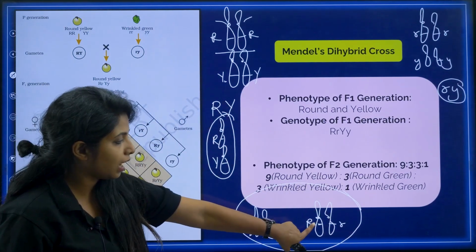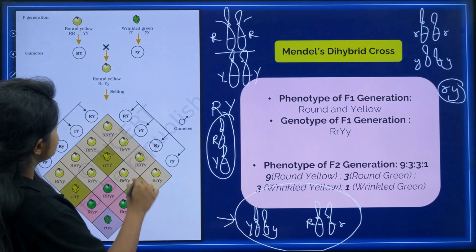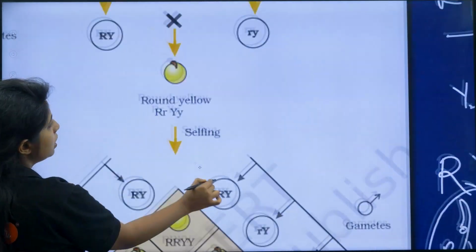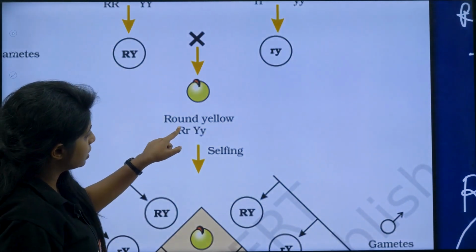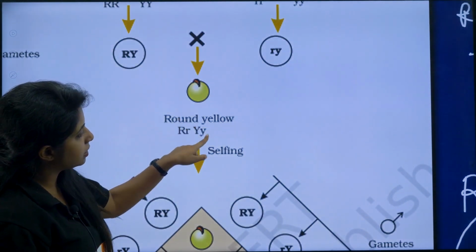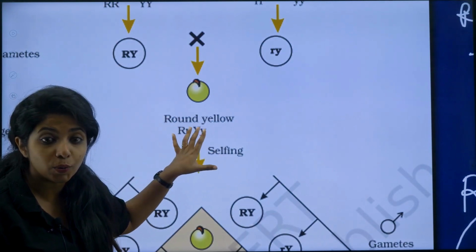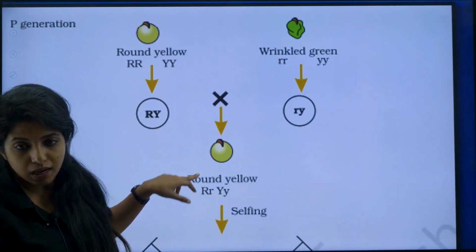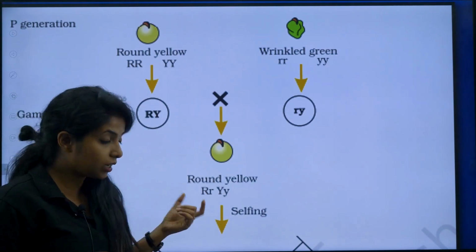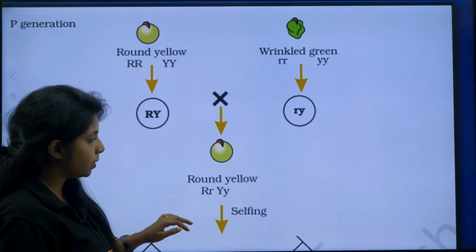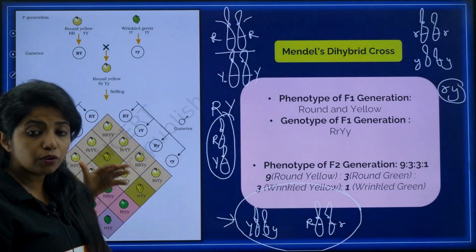So can I just write capital R, small r, capital Y, small y? The progenies that will be produced, my dear children, don't you think it will be capital R, small r, capital Y, small y? Yes. So since capital R is there, it will be round, capital Y is there, it will be yellow. All of them are heterozygous, round and yellow. We started off with homozygous, but now we are getting heterozygous. Now again he did selfing, he crossed between the progeny, my dear children, and when he crossed between the progeny, this time the gametes were different. How do you find different gametes?